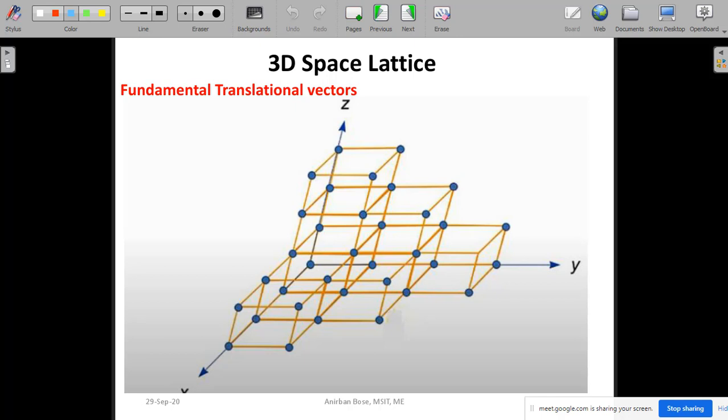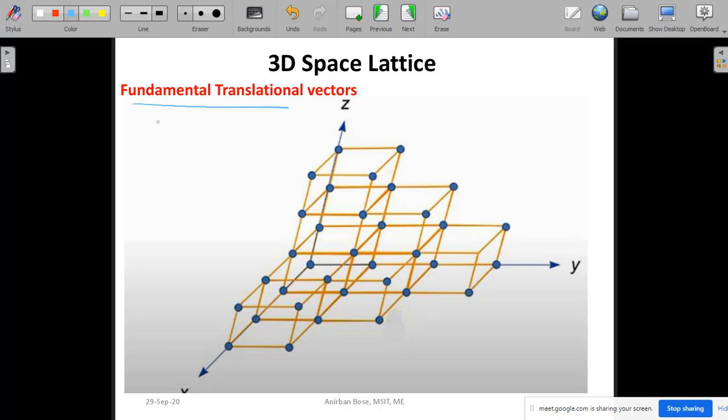Similarly, the things can be extended in case of a 3D lattice in exactly a similar way. So you just tell me, in case of a 3D space lattice, to represent any translation within that space lattice, how many fundamental translational vectors are required?